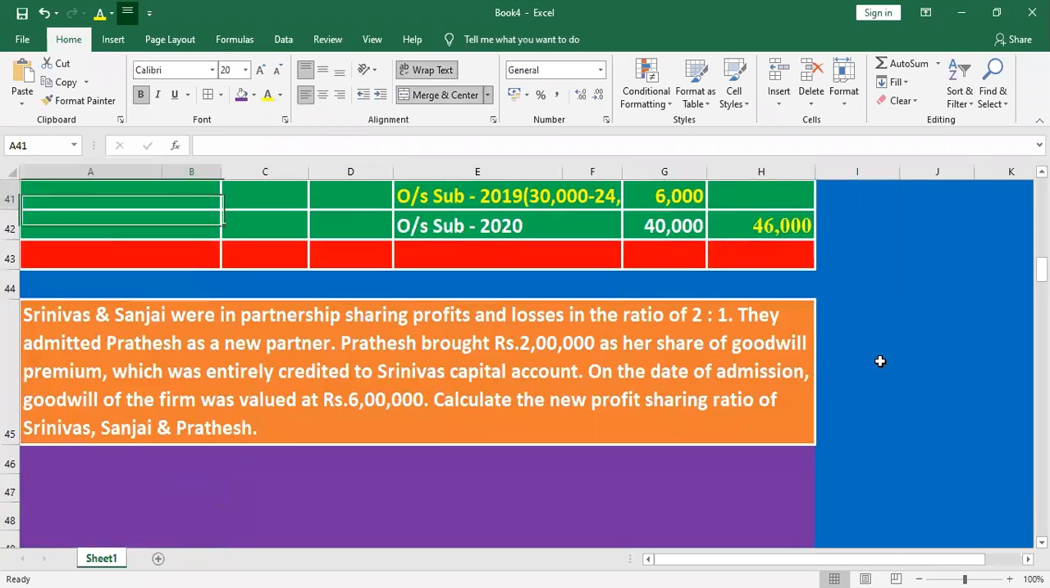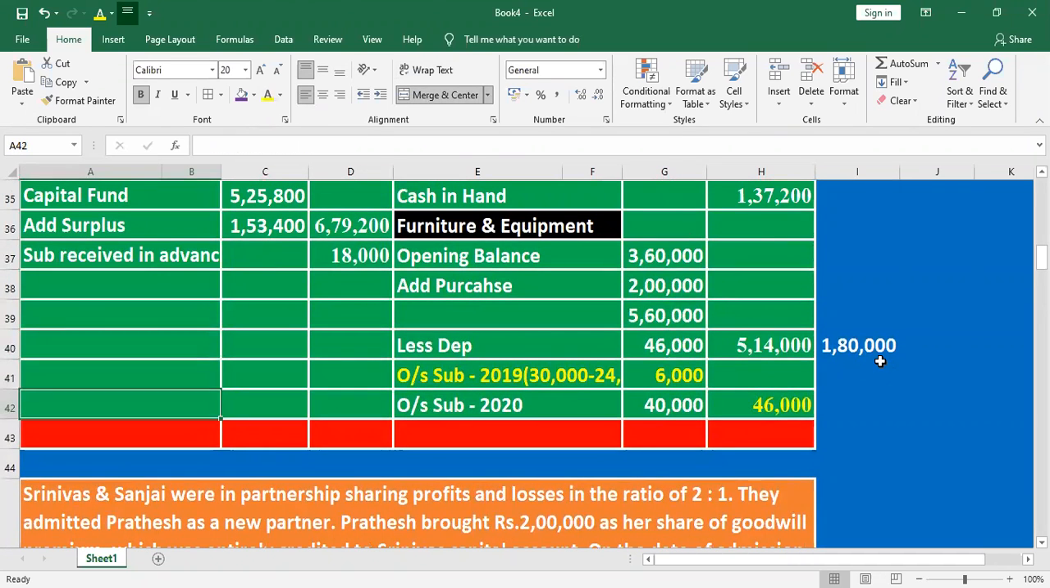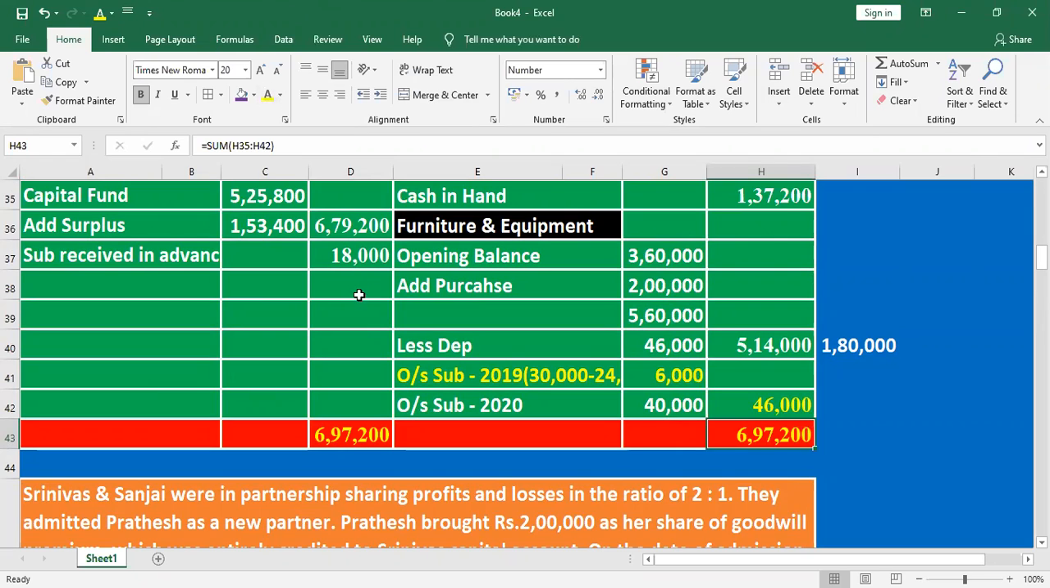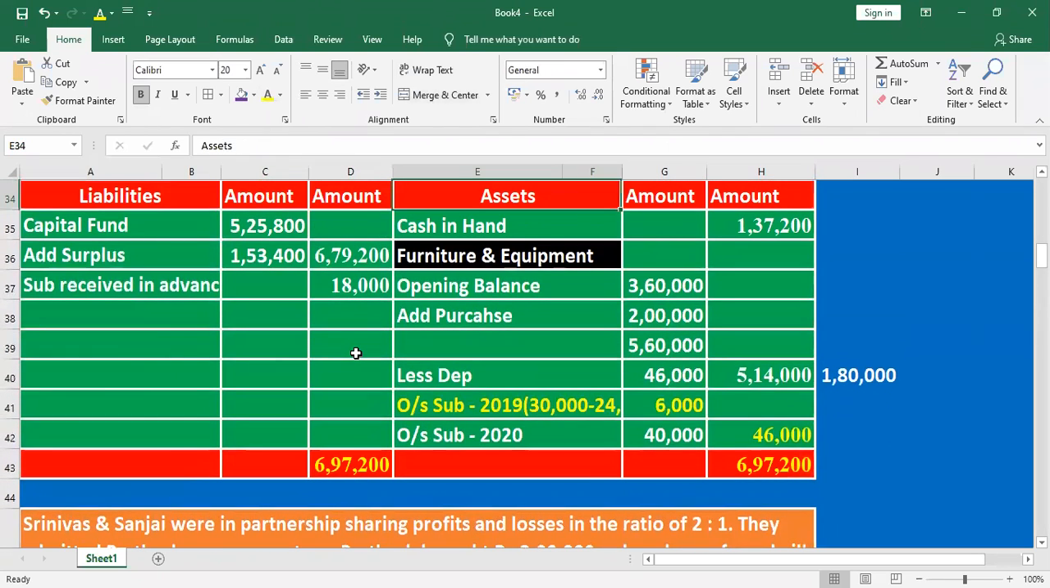Then we find out the total of assets and the total of liabilities. Here 6,79,200 plus 18,000 is 6,97,200. Then on the asset side, 1,37,200, 5,14,000 plus 46,000 is 6,97,200. Student, any doubt, any clarification?